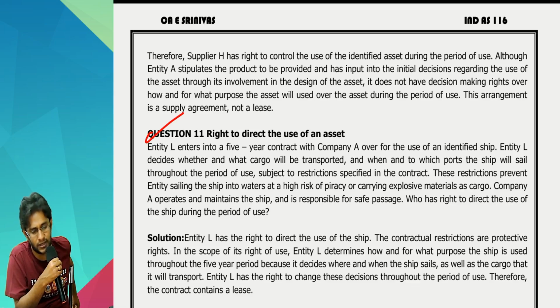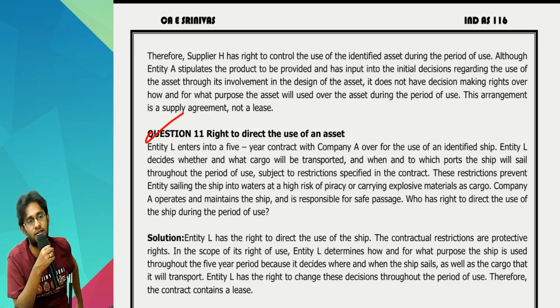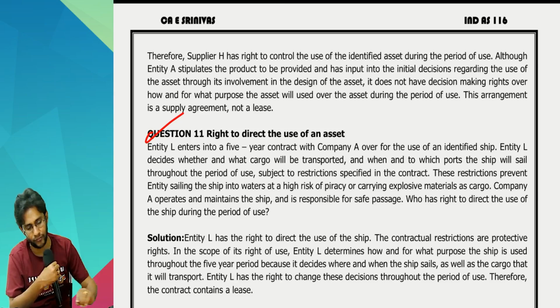Company A operates and maintains the ship and is responsible for safe passage. Who has the right to direct the usage of the ship during the period of usage? Customer only has. Even though restrictions are there, our restrictions are protective rights.